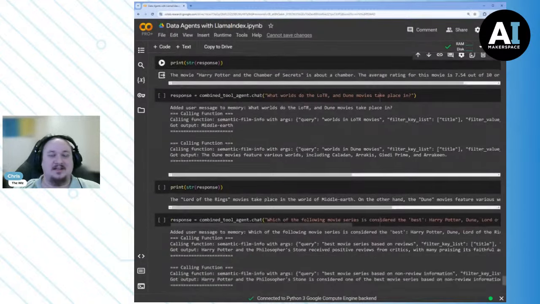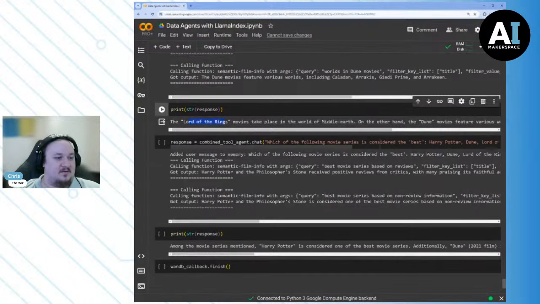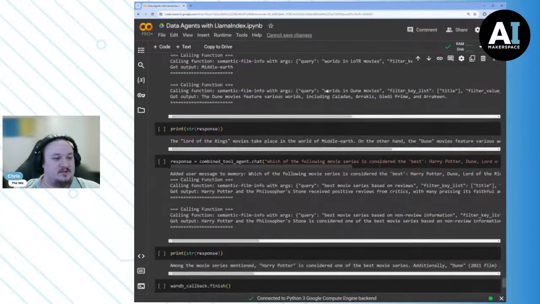So the idea is, again, that we have this ability to make multiple calls. We can also see it working with two different semantic query calls. What worlds do Lord of the Rings and Dune movies take place in? We get the response, Lord of the Rings movies take place in the world of Middle-earth. On the other hand, the Dune movies feature various worlds, including Caladan, Arrakis, Giedi Prime, and Arrakeen. So, very cool. The idea is we can use multiple tools to figure this out.